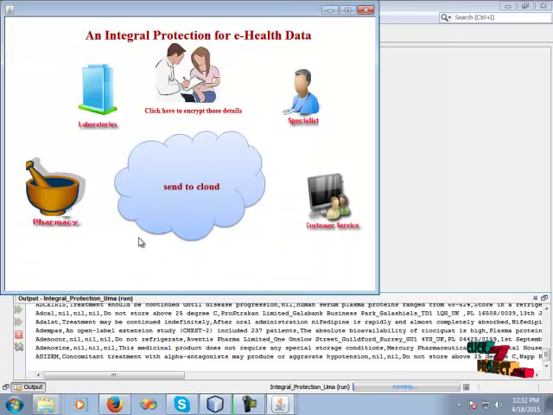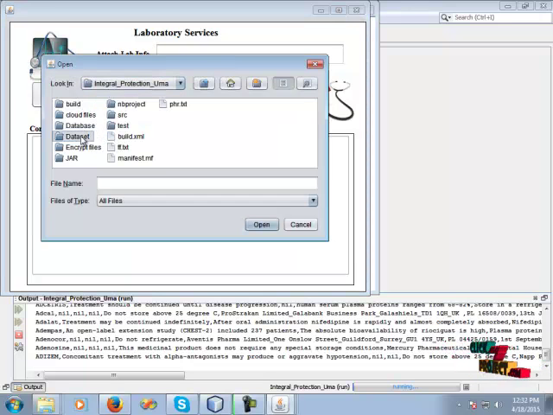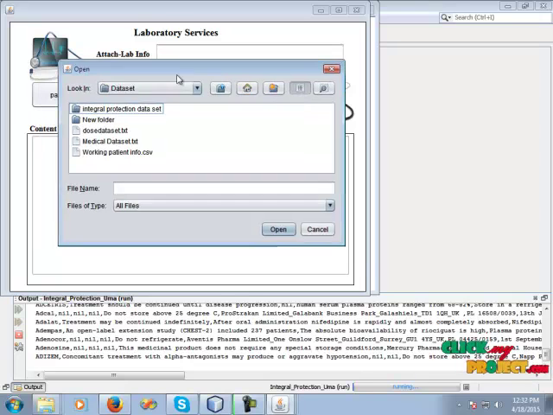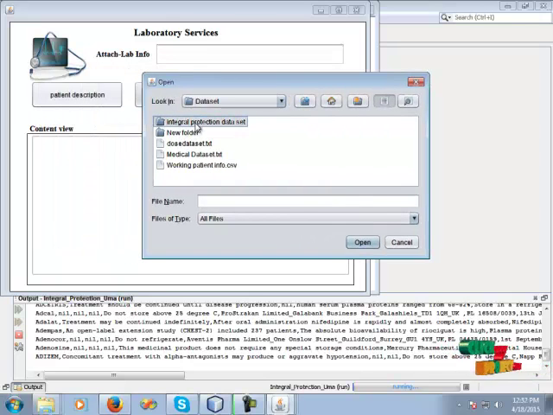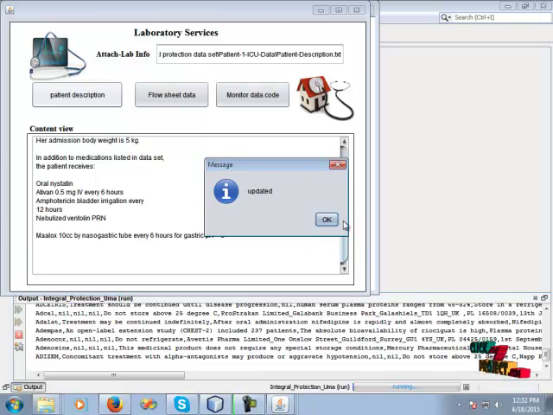And then go to see the laboratories. Click the patient details button. And click the data set. Patient description.txt. Click open to update the details.